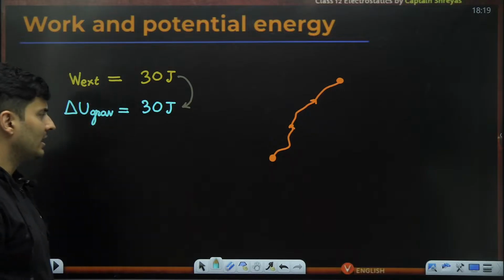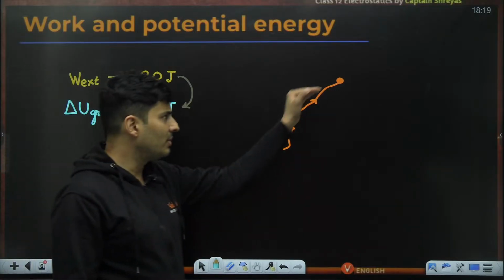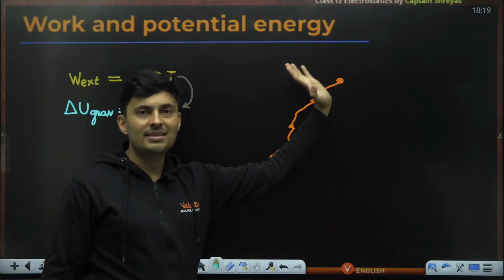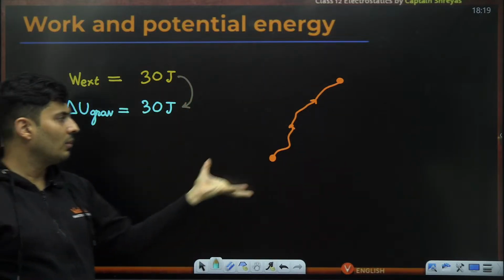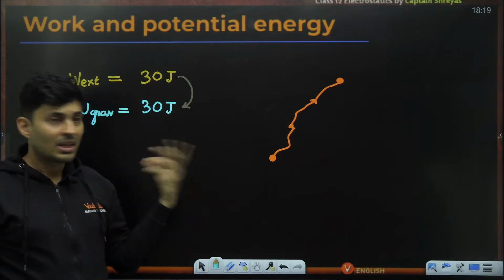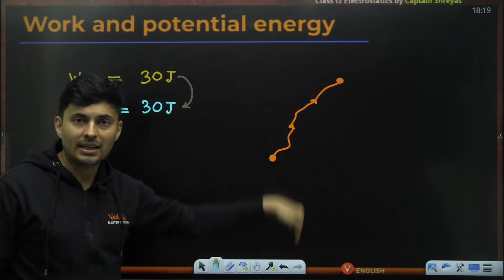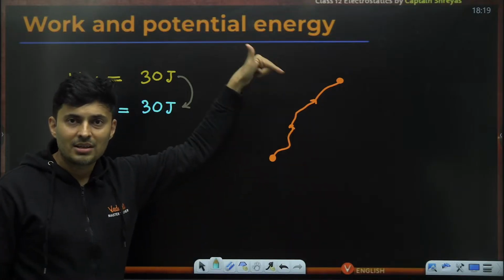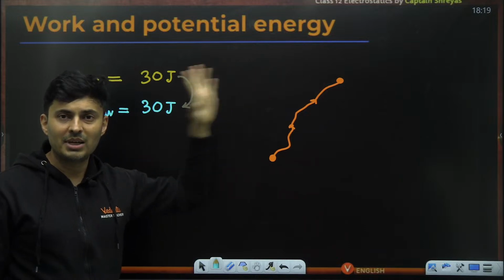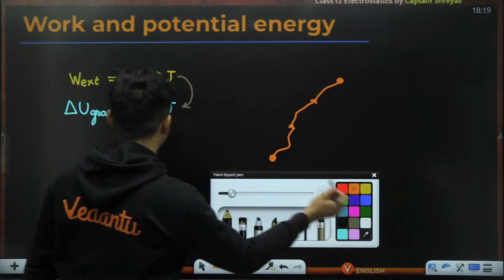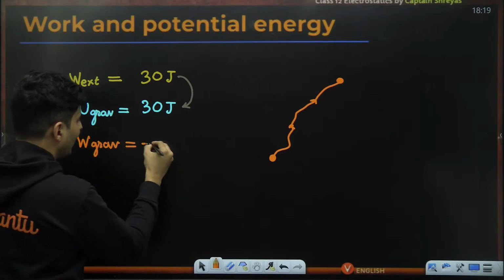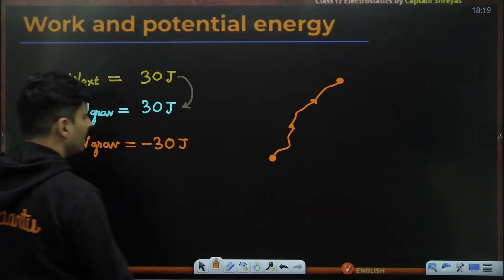So observe over here in this particular example, where I took this particular mass from one height to another height, I pushed it up, I did some work of 30 joules. So whatever work I did got stored in it as 30 joules in energy form. In this process, gravity is acting down, my displacement is up. So force is down, displacement is opposite to the force, work done will be negative. So if you ask me, what is the work done by the gravitational force in this case, it will be exactly minus 30 joules.